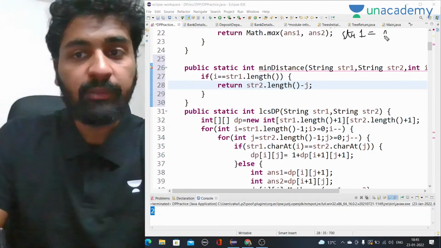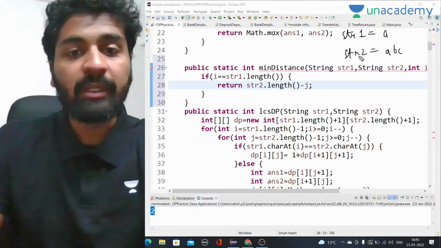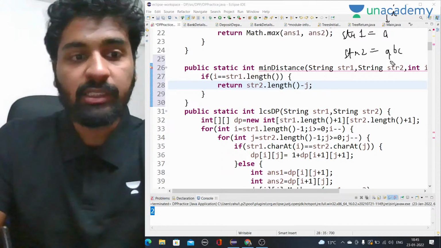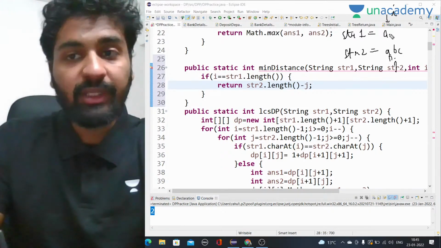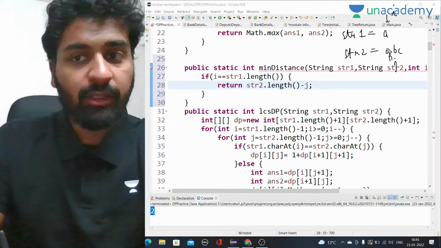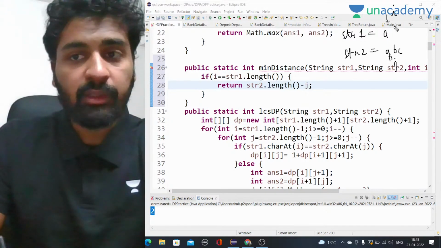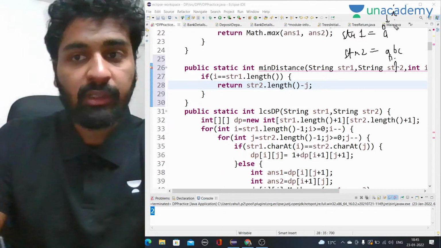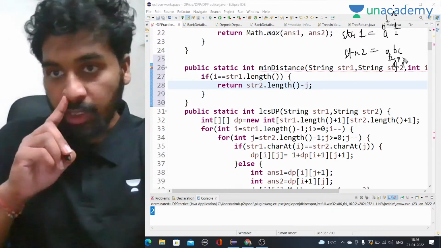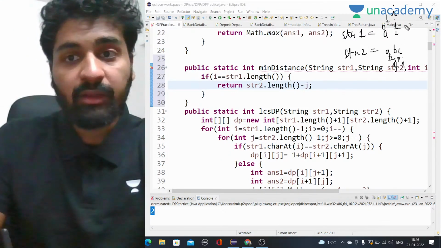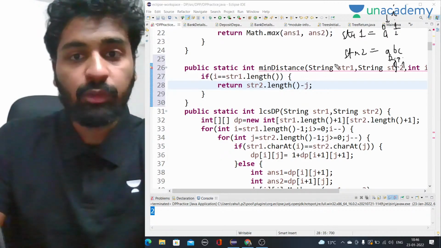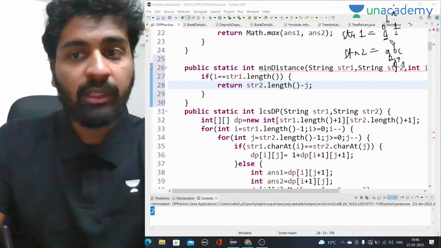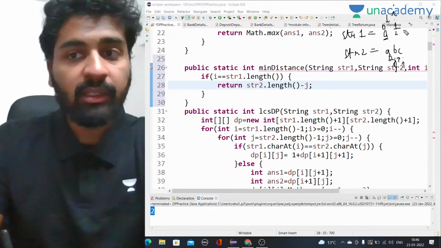So let me tell you again. str1 is A, str2 is ABC. What will happen is we will start I from here and J from here. If they are equal, we want to make both the strings equal. A and A are equal, we don't have to do anything, we will just move forward. This is 0 index, now I will come to first index and J will also come to first index. Now when I and J both are at first index, we can see that the first string has become empty. That means I equals str1.length. str1.length is 1, so I is now at the first position, which is equal to str1.length. That means str1 is empty.